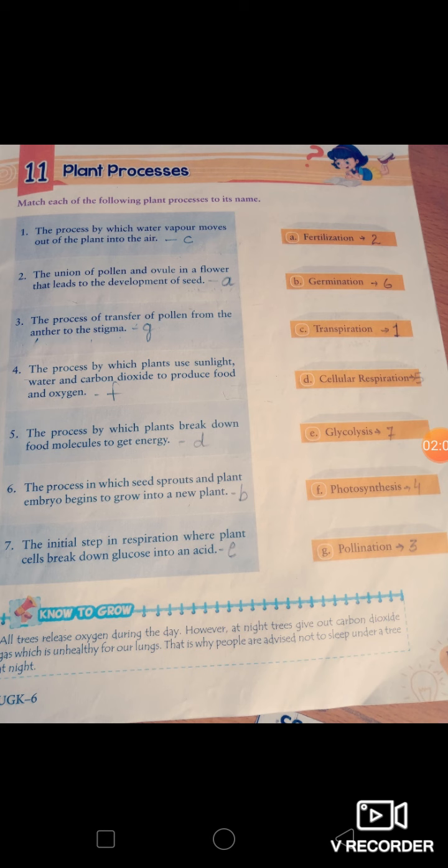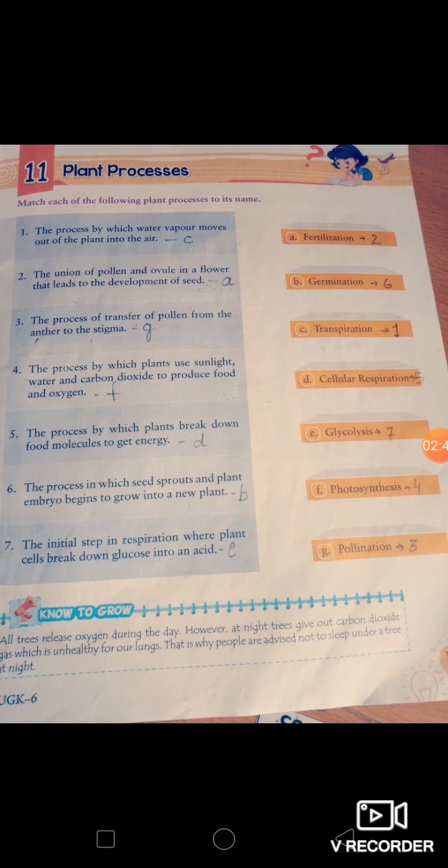Second is the union of pollen and ovule in a flower that leads to the development of seed. So this process is called fertilization. Third is the process of transfer of pollen from the anther to the stigma. So this process is called pollination. Fourth is the process by which the plants use sunlight, water and carbon dioxide to produce food. This process is known as photosynthesis, in which the plant makes its food.